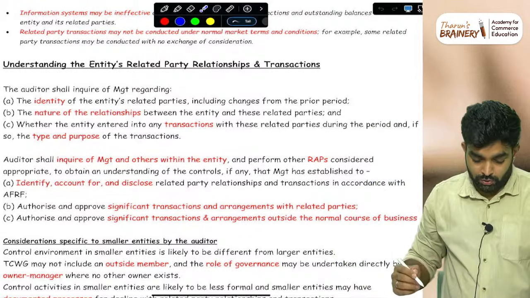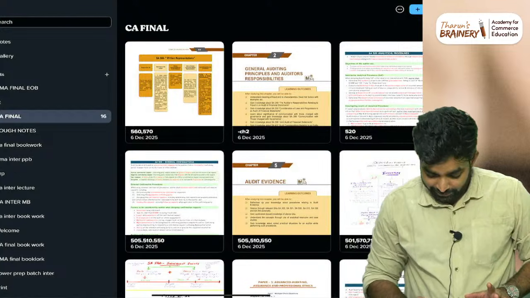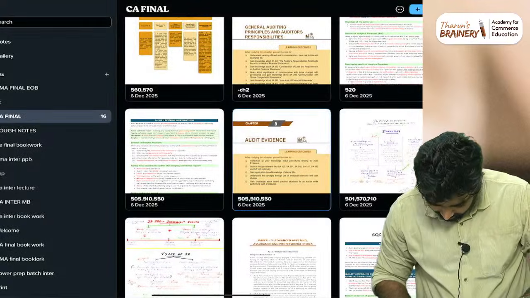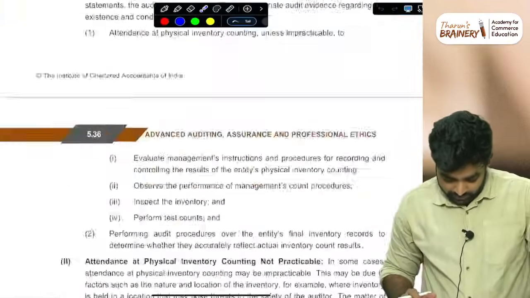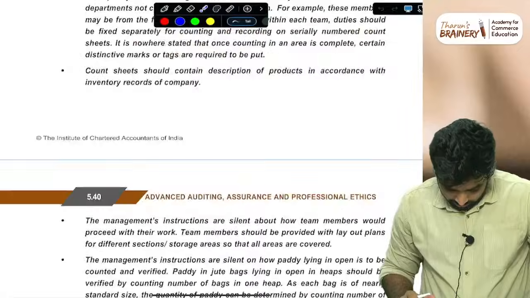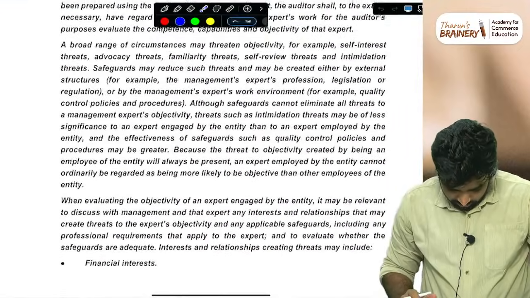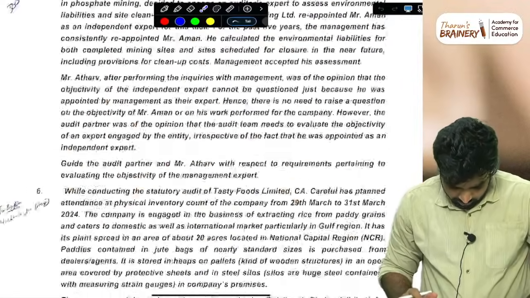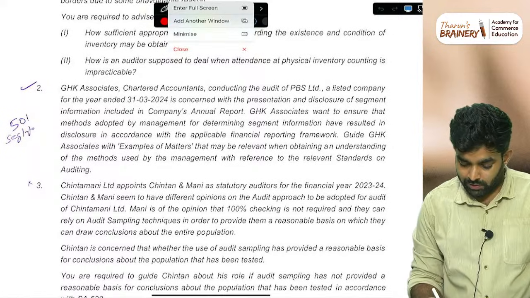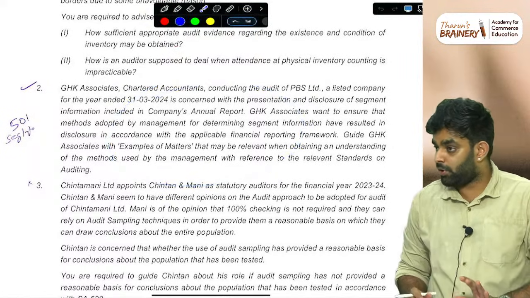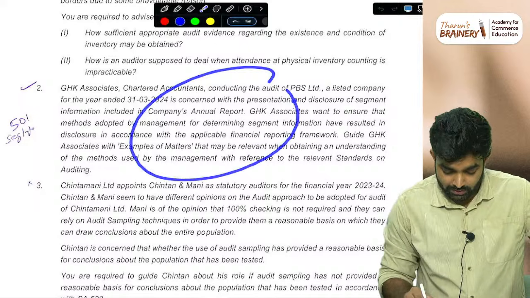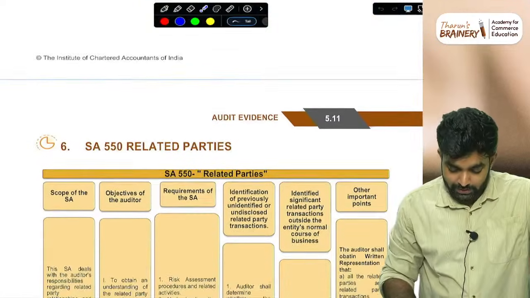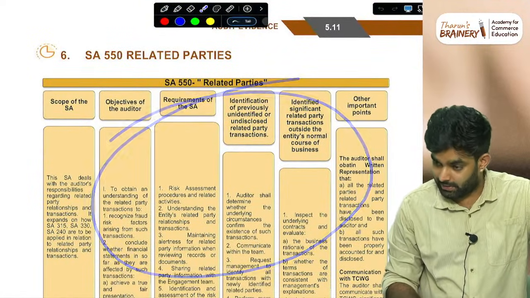I'll just show you one question, an ICAI question from chapter 550. I think this is the question. This one question is on SA 550, related party. I'm showing you what the problem is, so that you can prepare accordingly before the exam. Related party is this. Let's see what ICAI has mentioned.